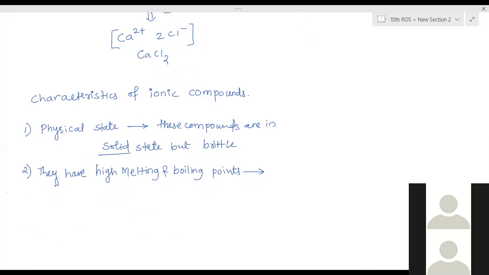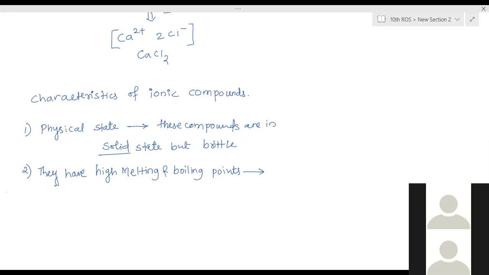That is possible when the force of attraction between the ions breaks. The two ions are attached with very strong electrostatic force of attraction, so to overcome that force, a large amount of heat energy is needed.